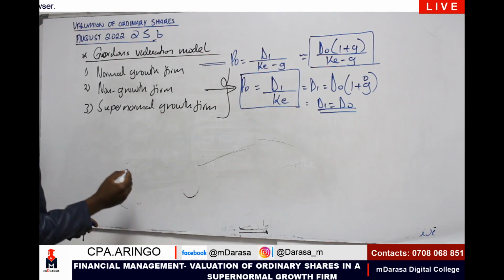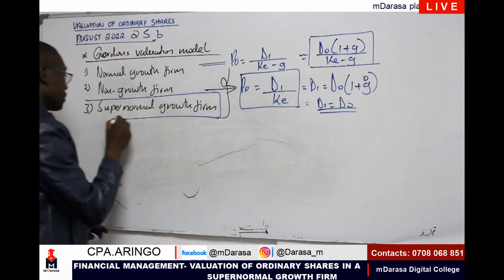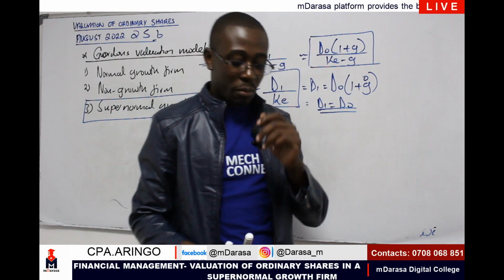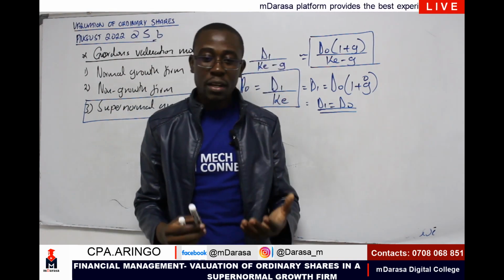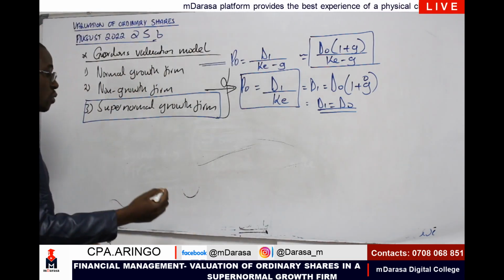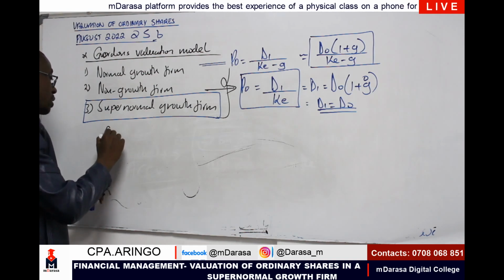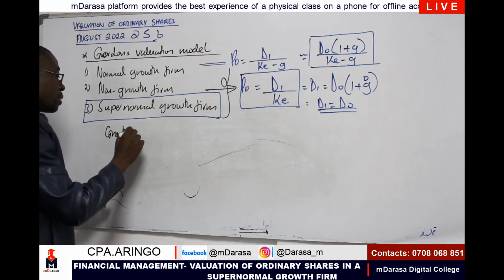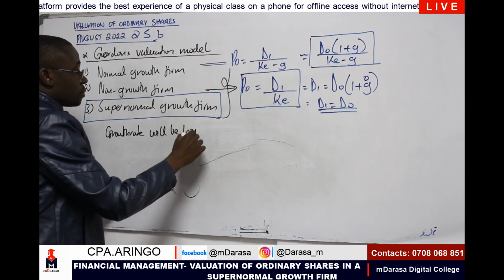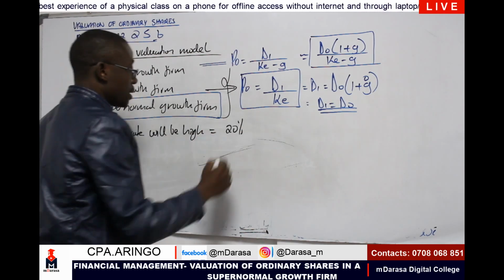What about the last item, which our focus will be, the supernormal growth firm? This is where our target is. Explaining the supernormal growth firm, my good students, this is a scenario whereby, on the initial stages of the firm, the dividends will be growing at a very high rate, say like assuming maybe 20%, right?